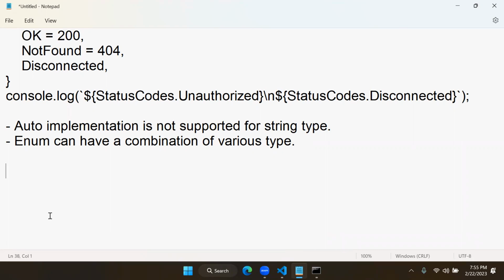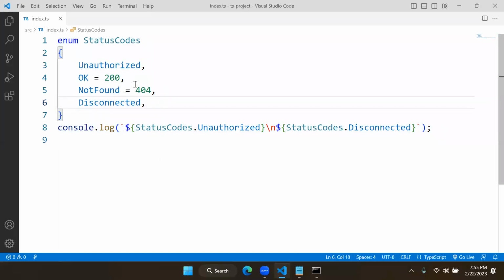You can have different types of constants in an enum. That means you can even have a string constant. For example, now unauthorized is having a string, you are not authorized.